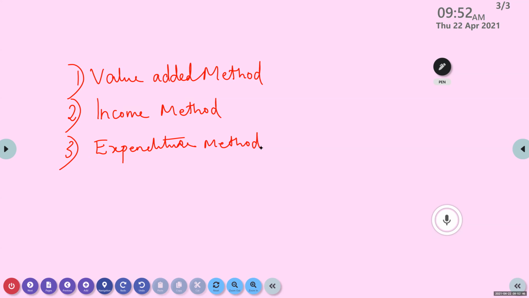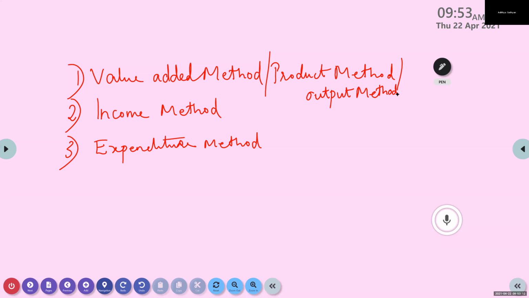Okay. Now, this value added method we can call in other terms also. There are different terms for that. Another one is product method, or output method. Please write down all these small points.